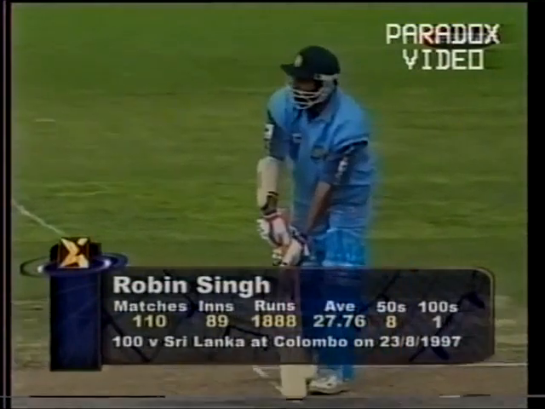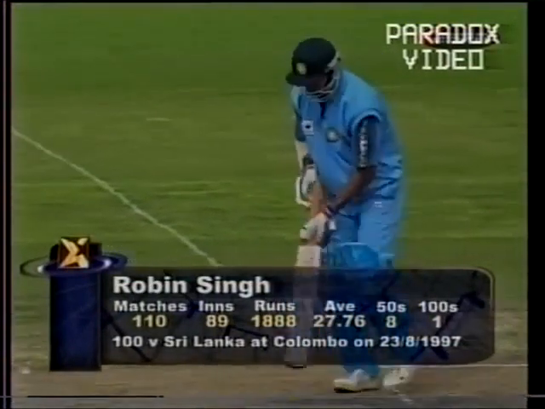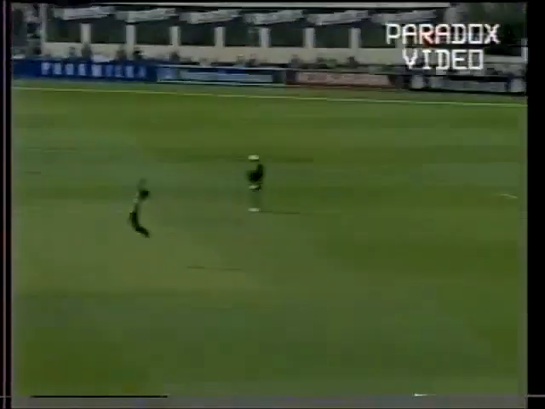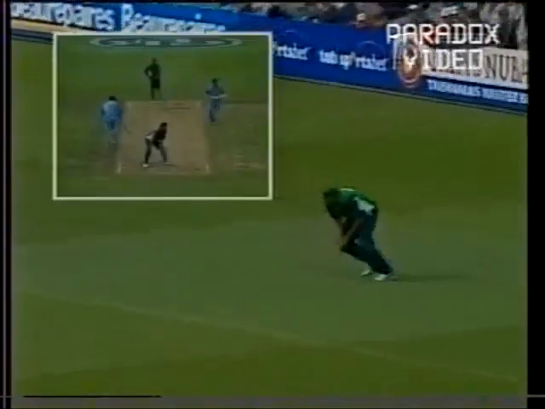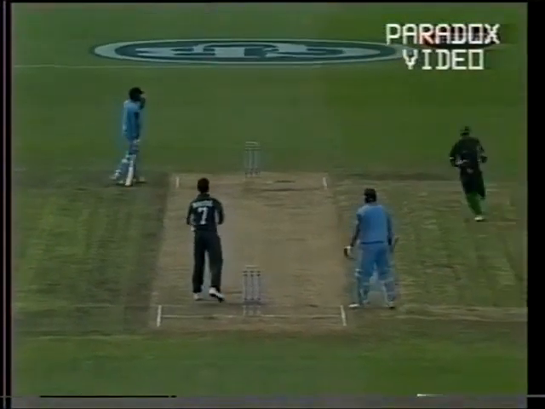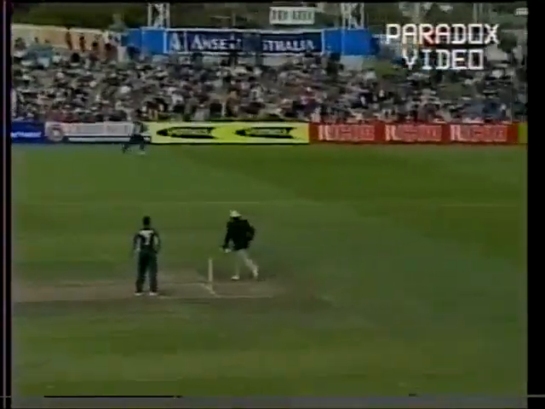Robin Singh with a very good average. 27, a very good strike rate. Comes to the crease. Got the right idea. Chips into the gap. At least 2. Easily comes around from the square position. That was a good shot. Just chipped over the infield. Found the gap at mid-wicket. Yeah, good batting. That's exactly what we're talking about. Wasn't quite there for the big hit. He placed it nicely.